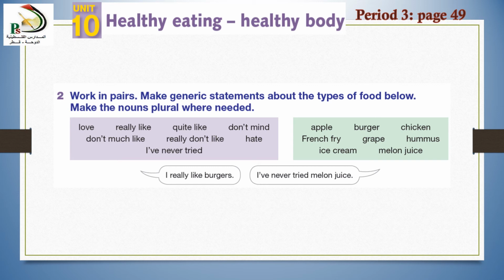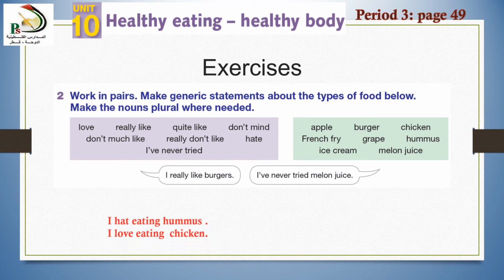I will read them. I really like burgers, and I've never tried melon juice. Also, I will give you some examples, like I hate eating hummus and I love eating chicken. This is a generic statement. You can write 3 sentences about generic statements, and you can send them to my email. This will be homework for you.